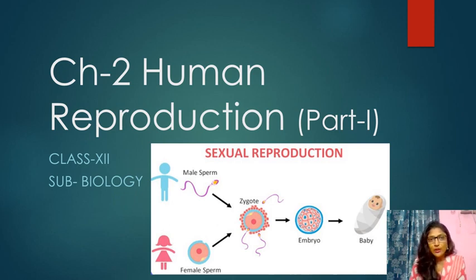In this particular chapter, at the very beginning, we will discuss the types of sexual organs, and then we will go through fertilization, then implantation, and then the rest of the procedure. That means the steps involved in the production of a baby, we are going to discuss in this particular chapter.